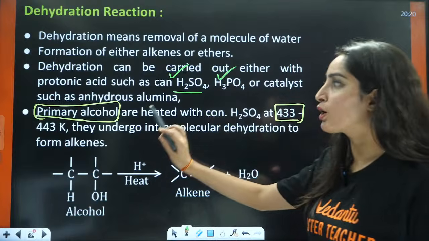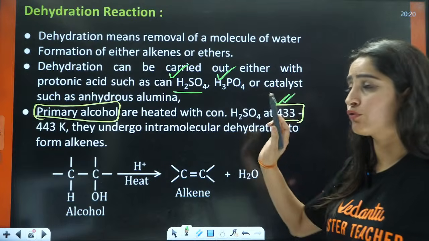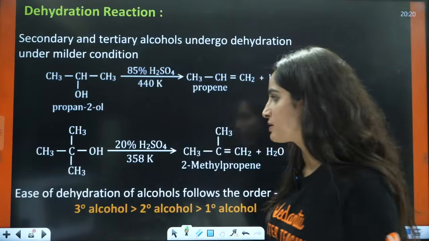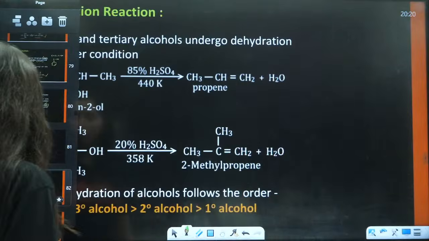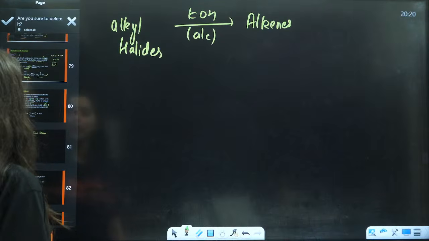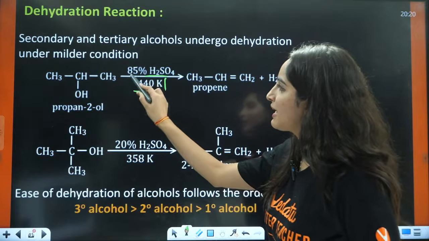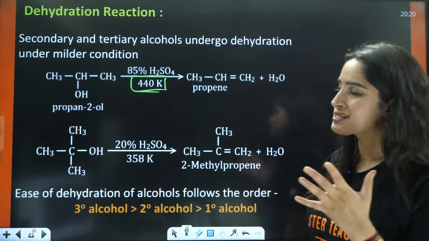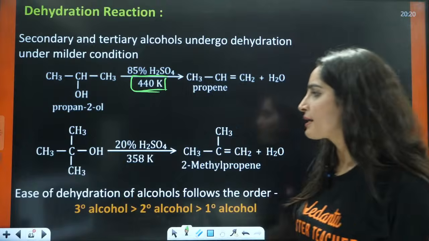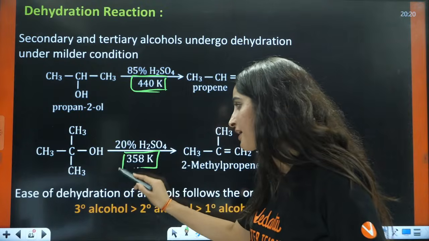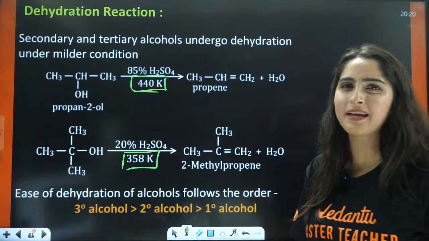Now, if you're talking about 1 degree, you will need 433 to 443 Kelvin temperature. If you talk about 2 degree alcohols, what is the temperature that you should have? For 2 degree alcohol, the temperature should be 440 Kelvin, and 80% H2SO4 will work. If you have 3 degree alcohol, then you need an even lower temperature, that is 358 Kelvin. Do you know the reason behind that?